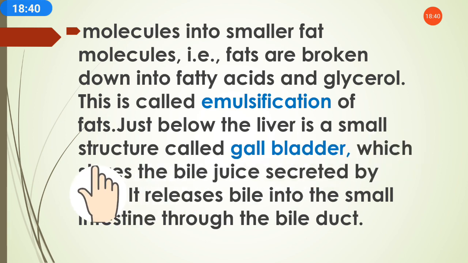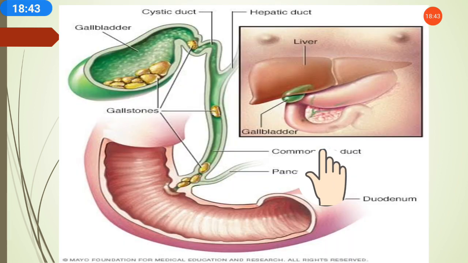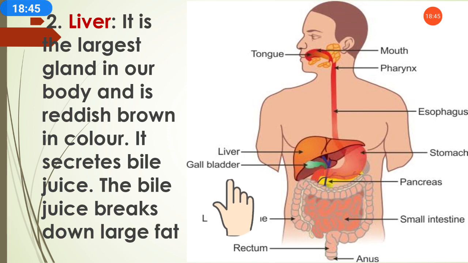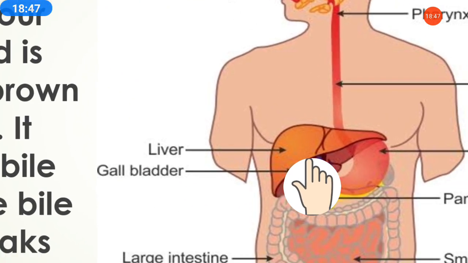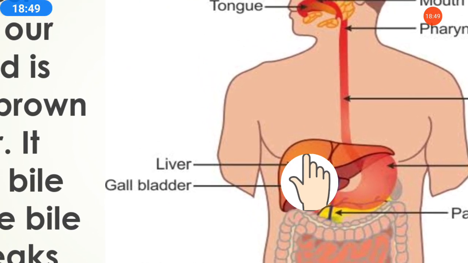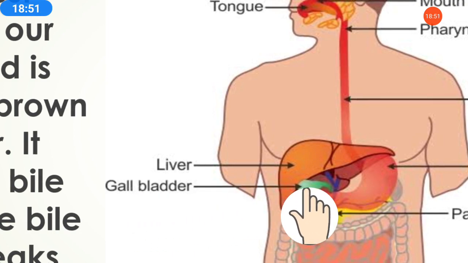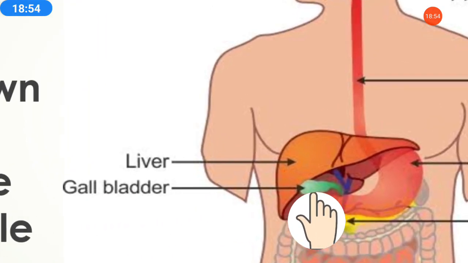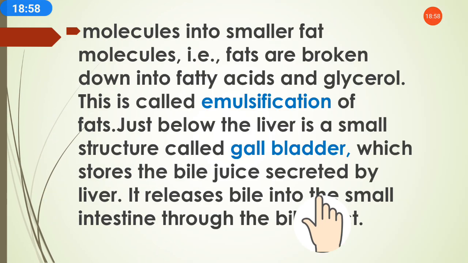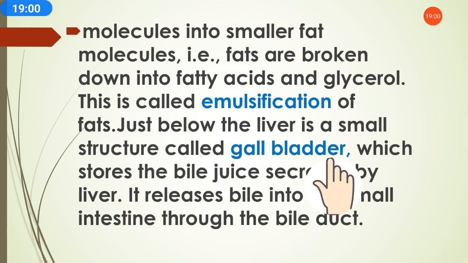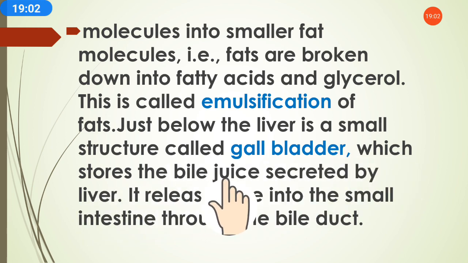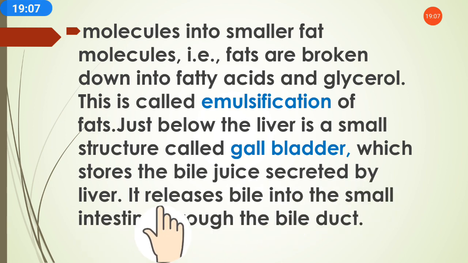Just below the liver is a small structure called the gallbladder. As you can see in this picture, below the liver there is the gallbladder. This green structure is the gallbladder. It stores the bile juice secreted by the liver, and then releases bile juice into the small intestine through the bile duct.